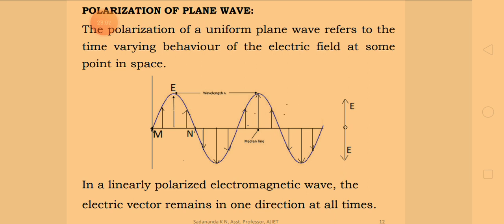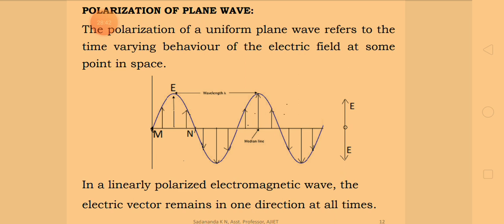The reason for choosing the electric vector over the magnetic vector is that the electric vector is predominantly effective at exerting forces or doing work on charges, in comparison to vector B.